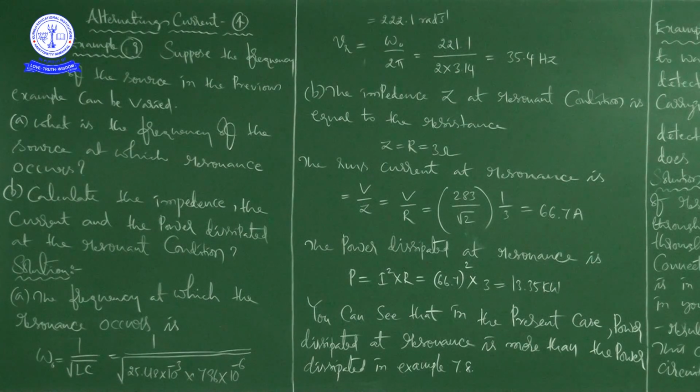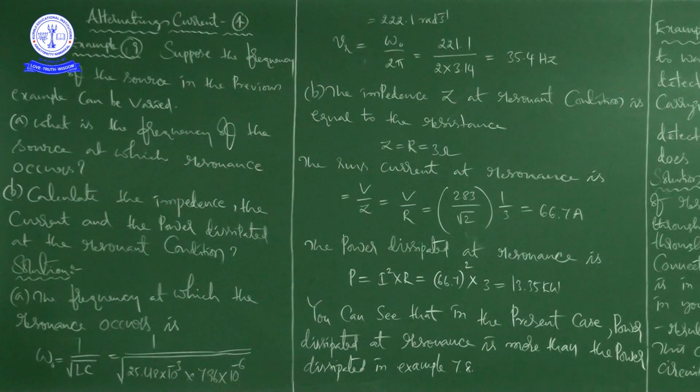Suppose the frequency of the source in the previous example can be varied. Previous example means example 8.